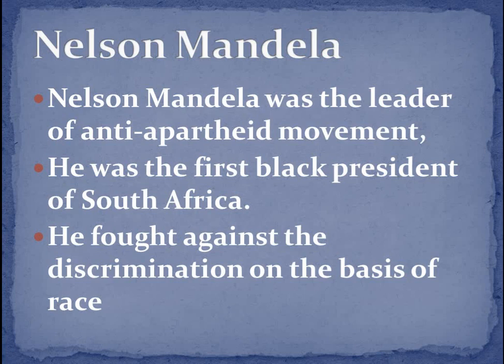He fought against the discrimination on the basis of race. As we said at the start of the lecture, apartheid means the separation of people on the basis of their race. So discrimination was there. The facilities were not equal for black and white people. So he fought against the discrimination on the basis of race.